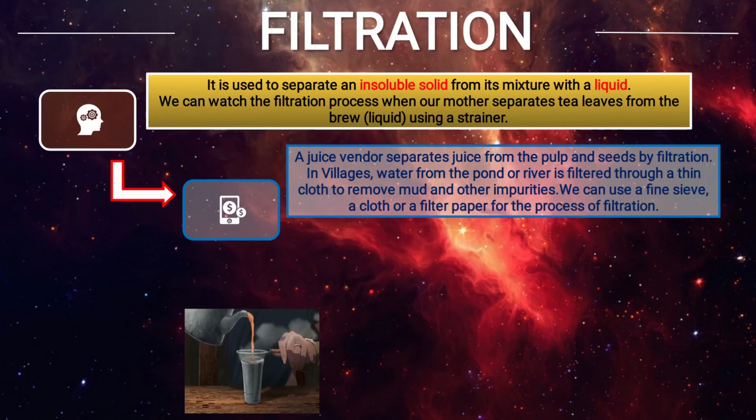A juice vendor separates juice from pulp and seeds by filtration. In villages, water from the pond or river is filtered through a thin cloth. They use a thin cloth because it contains small pores, holes, to remove mud and other impurities. We can use a fine sieve, channi, a cloth or a filter paper for the process of filtration.